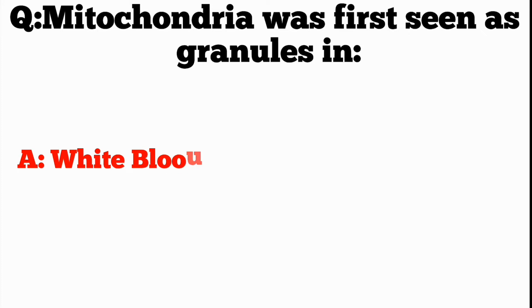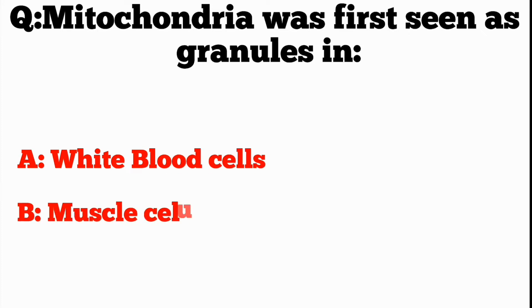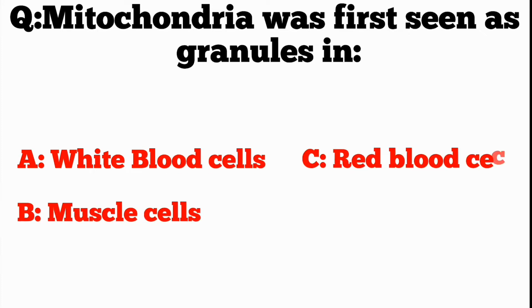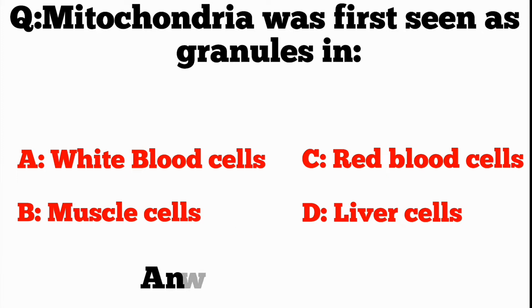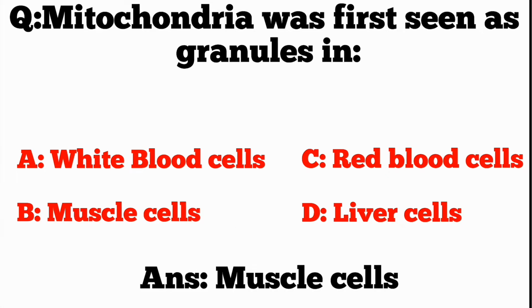Q. Mitochondria was first seen as granules in A. White blood cells. B. Muscle cells. C. Red blood cells. D. Liver cells. ANS. Muscle cells.